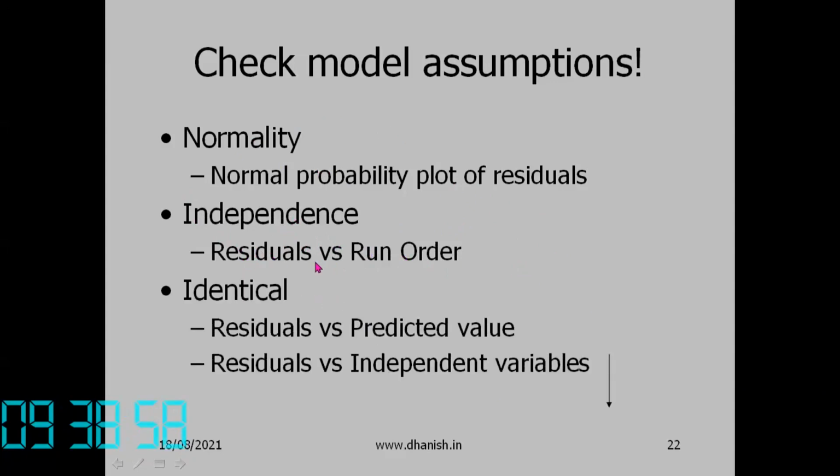Another assumption is that the uncertainty is constant over the range, so whatever the value of the variable, the residual is the same. To check that, we plot a graph of residual versus predicted value, and residual versus the independent variable, xi. The residual should be constant.